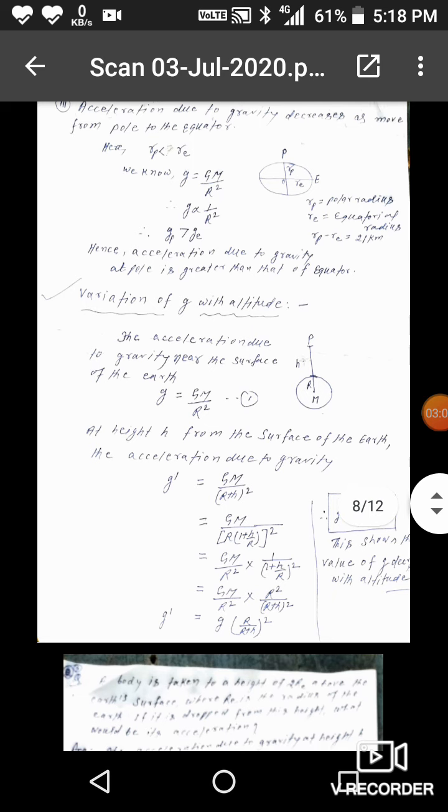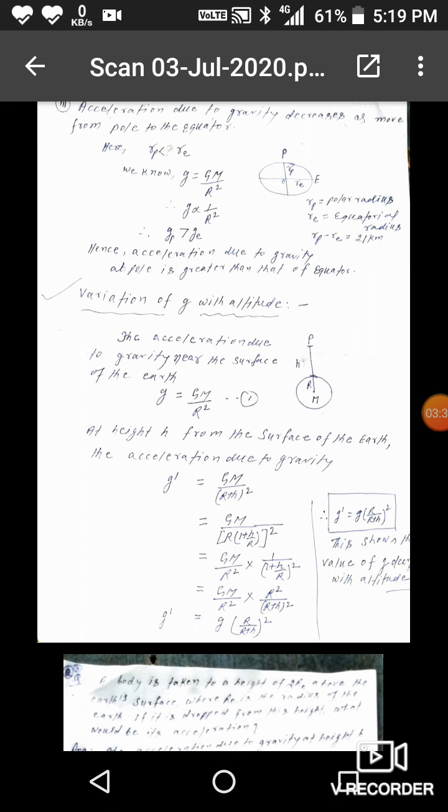Now variation of g with altitude. The acceleration due to gravity near the surface of the earth, small g is equal to GM by r square. This is the first equation. At height h from the surface of the earth, the acceleration due to gravity g dash is equal to GM by (r plus h) whole square.